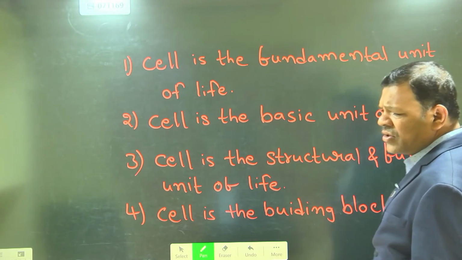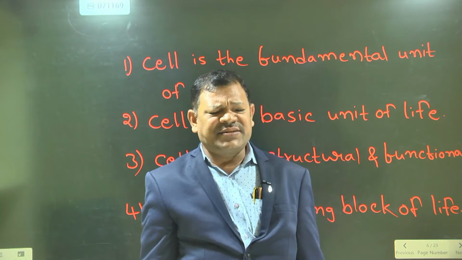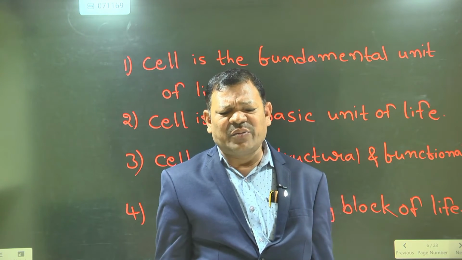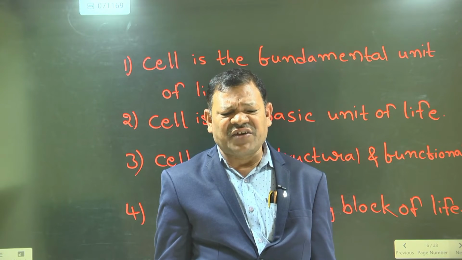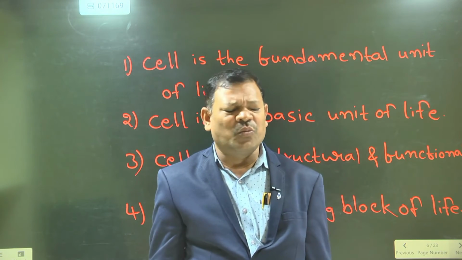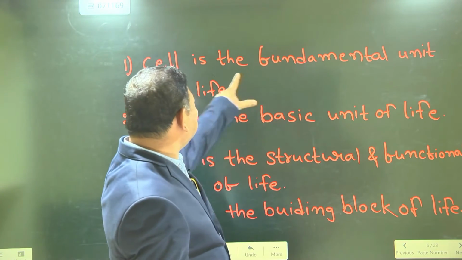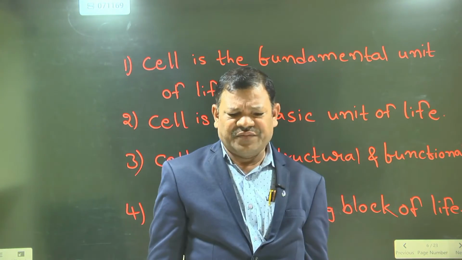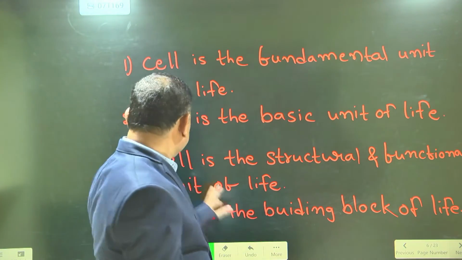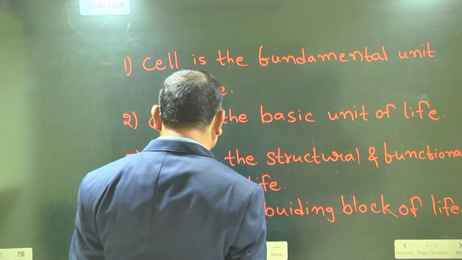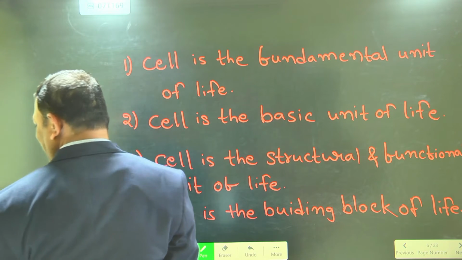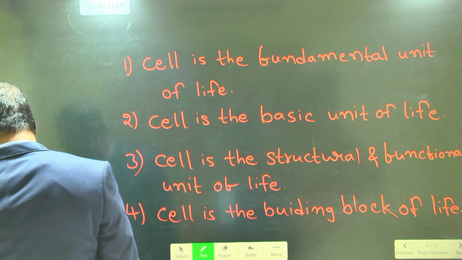So my point is that all living organisms are made up of cells. The cell was discovered by Robert Hooke in 1665. The word cell is derived from Latin, and it means little room. Cell is the fundamental unit of life, the basic unit of life, the structural and functional unit of life, the building block of life.